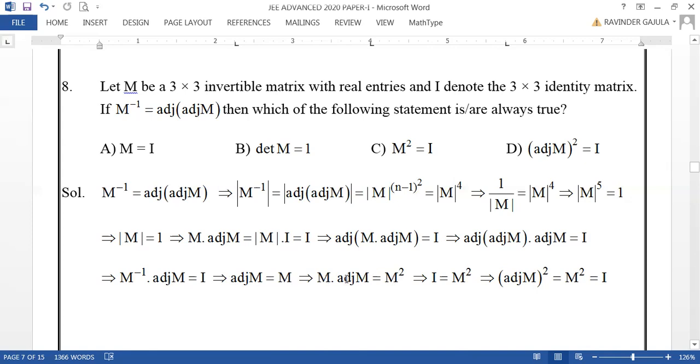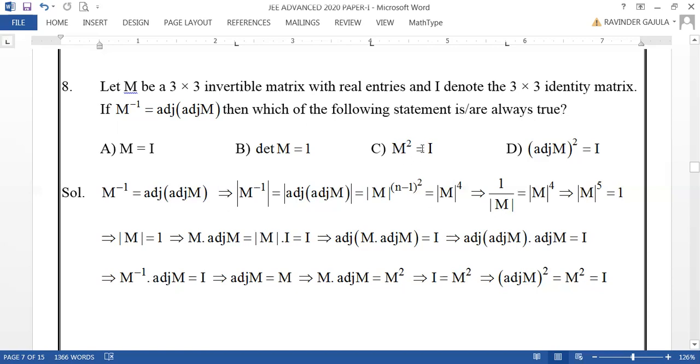But what is M into adjoint M? Just now we have taken M into adjoint M equal to I only. M into adjoint M is just I. Actually it is det M into I, and because det M is 1, it is I. So M square equal to I, because M into adjoint M is I.